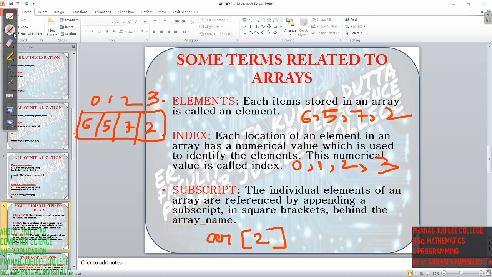So if I write AR index value 2, so this is subscript. Which one is the subscript? The 2, right? So this index value 2 is the subscript when we are writing in this session. This helps in accessing the element, that is, which array, AR array, which element, the element situated in